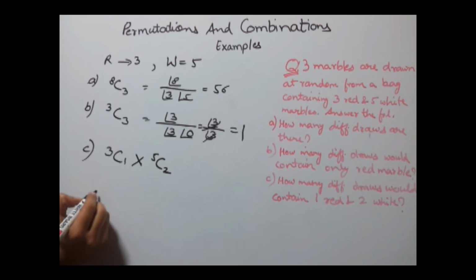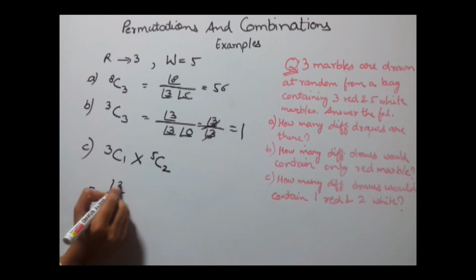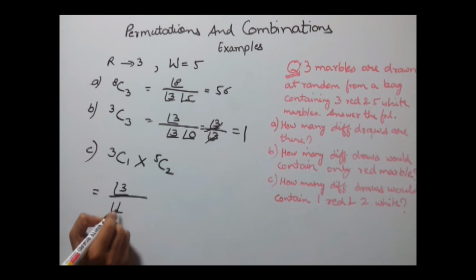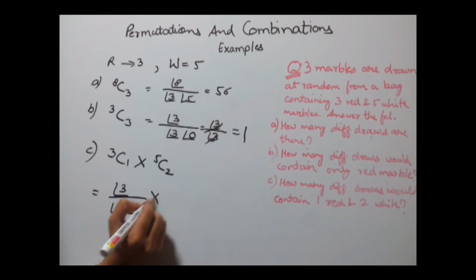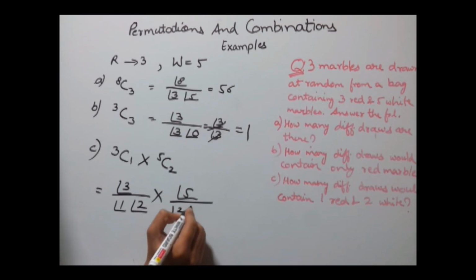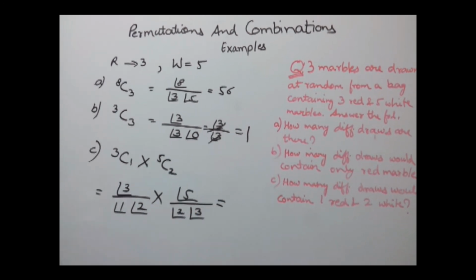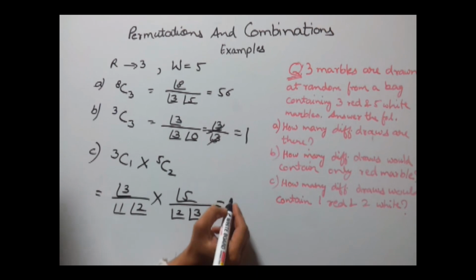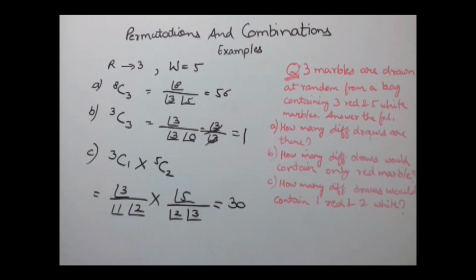Expand this, you will get factorial 3 upon factorial 1 into factorial 2, into factorial 5 upon factorial 2 into factorial 3. Solve this and you will get 30 as the answer.